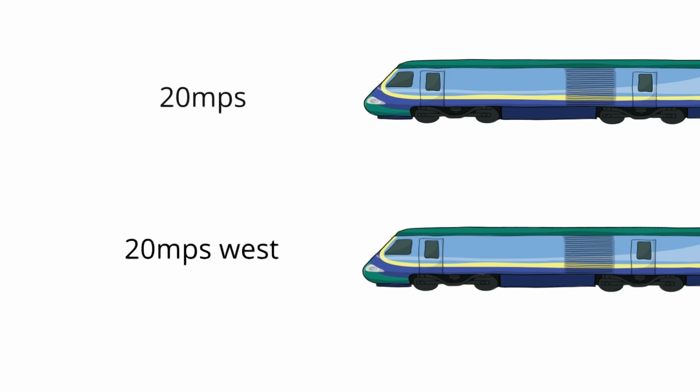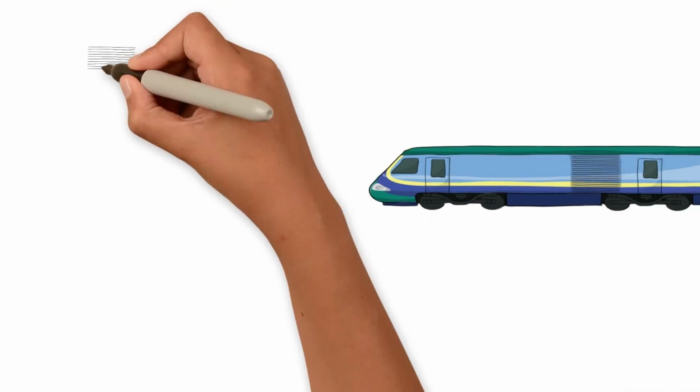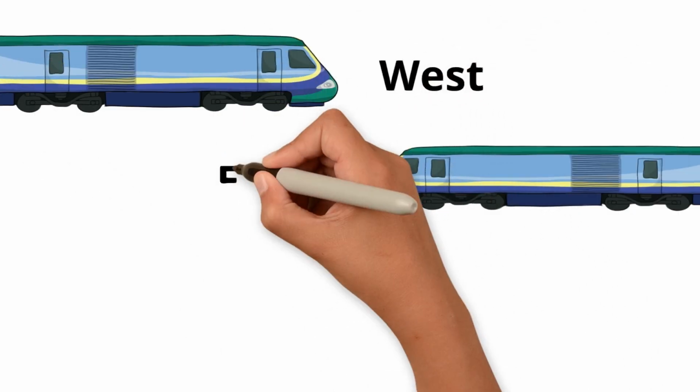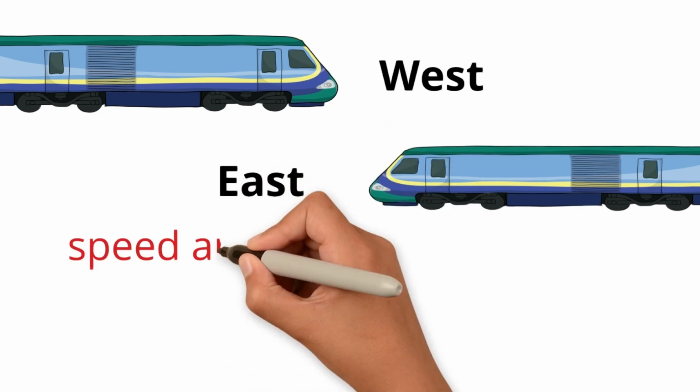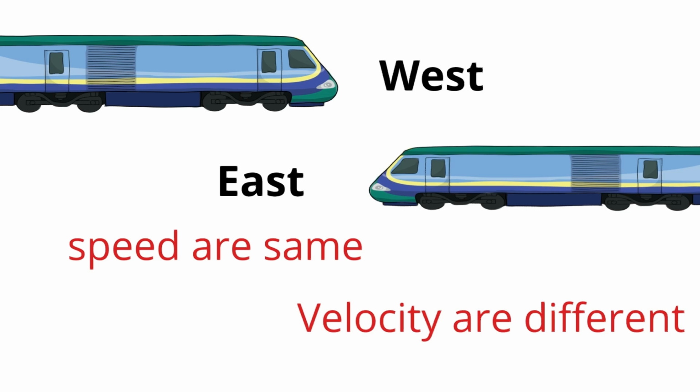Now let us change the scenario. Now one train is traveling to the east whereas the other is traveling to the west. Now, both trains are traveling again with the same speed, but here the velocity will be different because the direction of the trains is different.